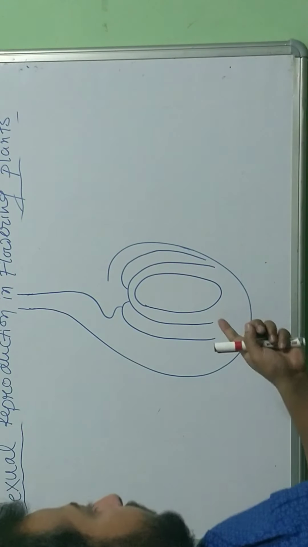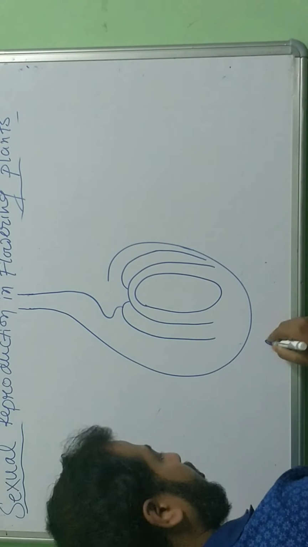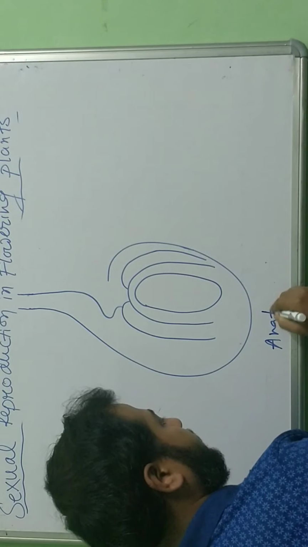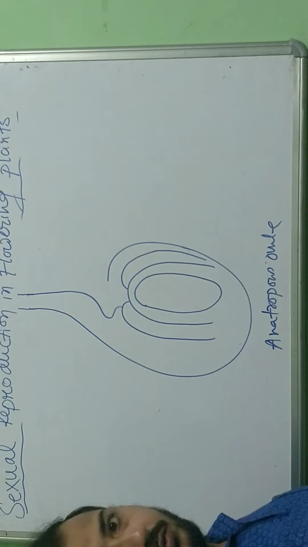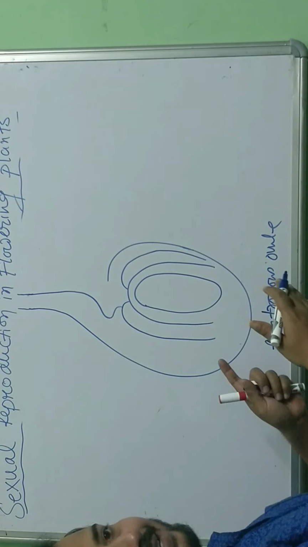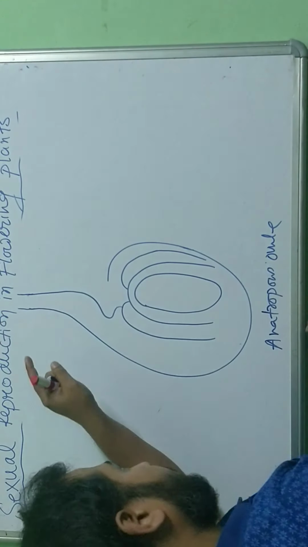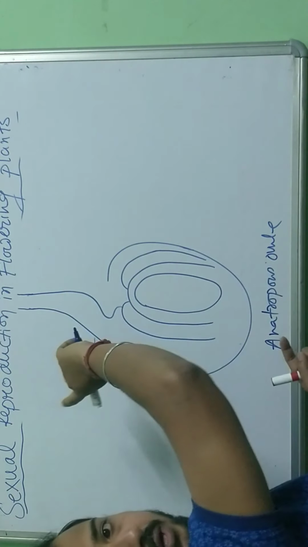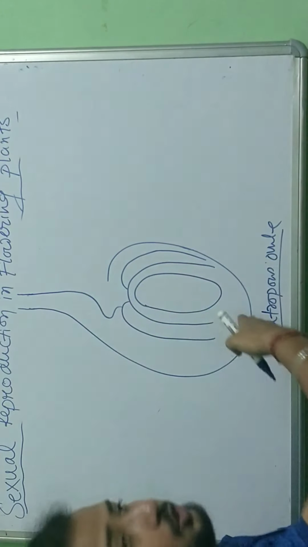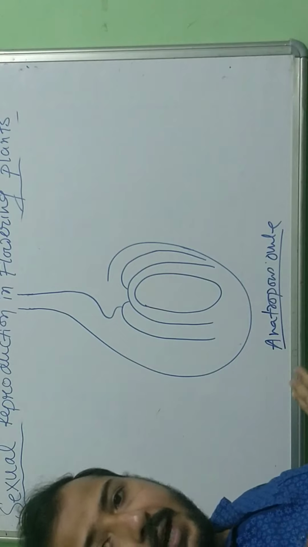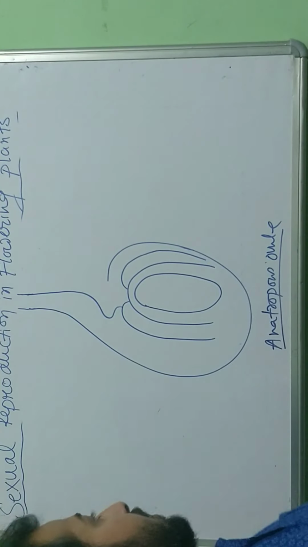Fine. See, this is the simple diagram of an anatropous ovule. What does anatropous ovule mean? The diagram that I have drawn is exactly 180 degrees opposite. I mean, this should be down, this should be up. So I have drawn it in the opposite, 180-degree way. This is called anatropous. This is also an arrangement of an ovule. There are many other ways of arrangement of the ovule. This is one of them, the anatropous ovule I have drawn.